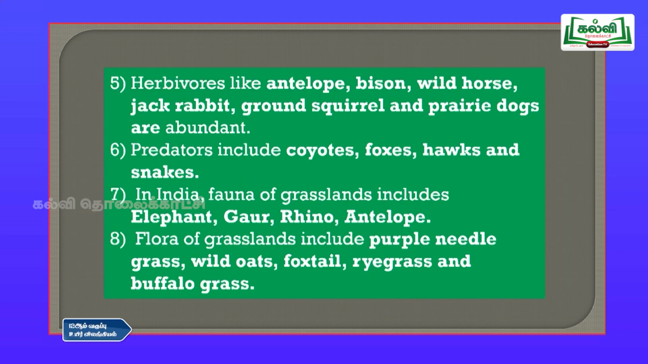Next, fifth point, herbivores like antelopes, bison, wild horse, jackrabbit, ground squirrel and prairie dogs are abundant in this place. And the predators which are living here are coyotes, fox, hawks and snakes. And in India, the fauna of grasslands includes elephants, gaur, rhino and antelopes, and flora of grasslands include purple needle grasses, wild oats, foxtail, ryegrass and buffalo grass. So, these are some of the grass types which are there in the terrestrial climate.